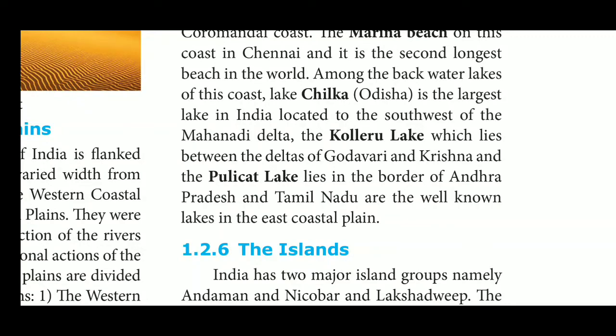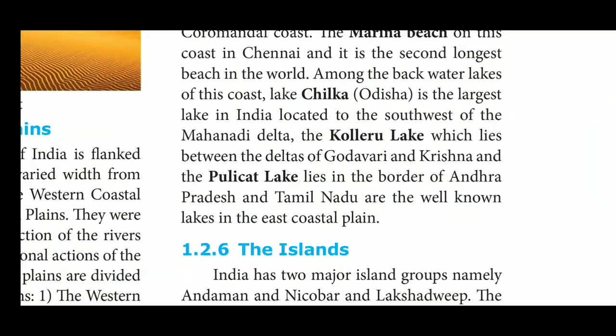Among the backwater lakes of the coast, Lake Chilika is the largest lake in India, located at the southwest of the Mahanadi delta. Kolleru lake, which lies between the deltas of the Godavari and Krishna, and Pulicat lake, which lies on the border of Andhra Pradesh and Tamil Nadu, are the well-known lakes in the east coastal plains. The highest peak in the east coastal plains is Mahendragiri.